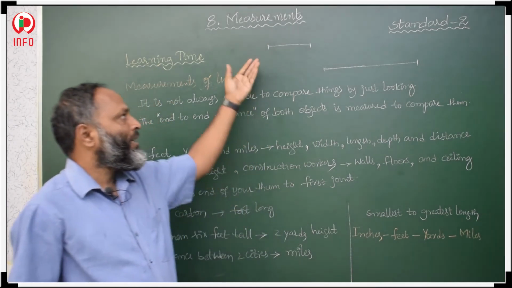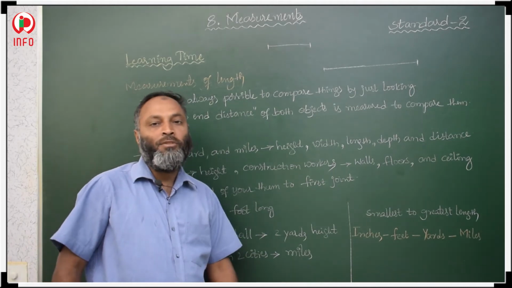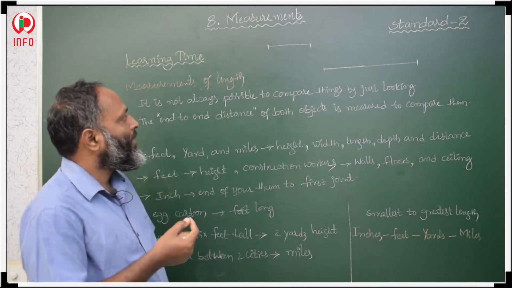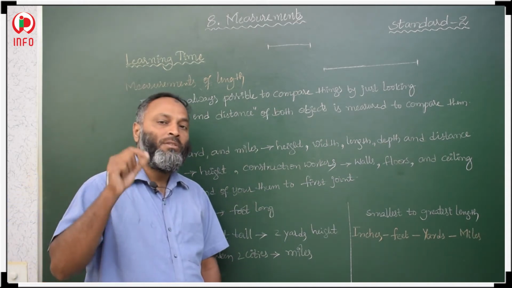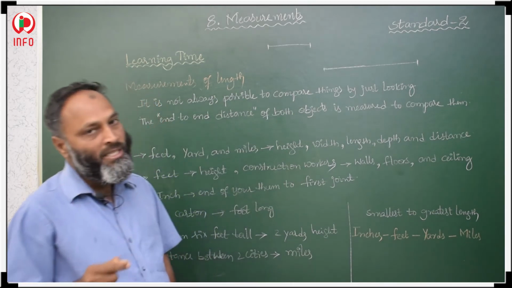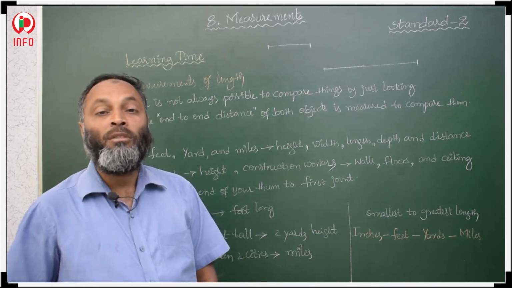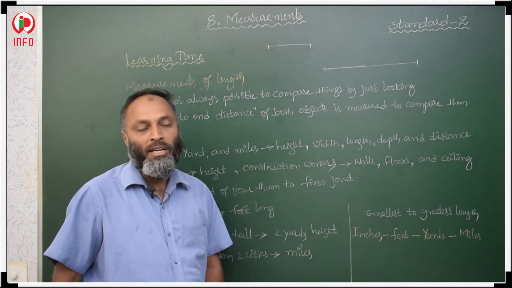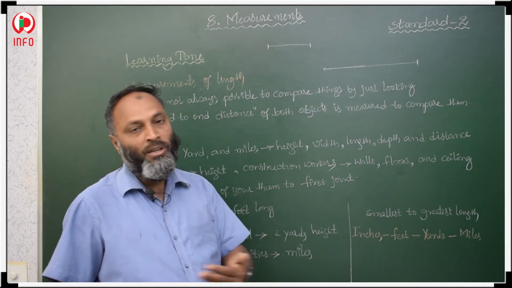If one line segment is very small and the other very long, we can easily say which is smaller and which is bigger. But if there is only a minor difference between the two line segments, first we should measure the end to end distance, then only we can say which is smaller and which is bigger. In the same way with students' heights, by seeing we can't say who is taller and who is shorter.